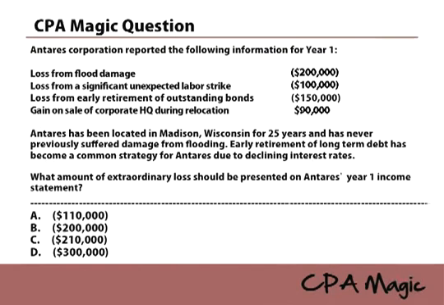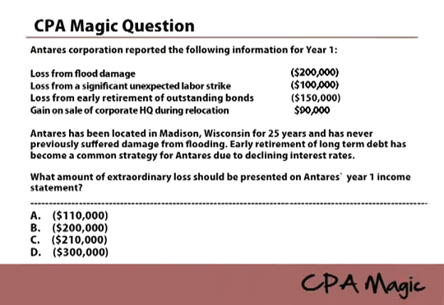Loss from a significant unexpected labor strike. Never. Strikes are never extraordinary. Get it through your head. No. Loss from early retirement of outstanding bonds. Now remember the rule of thumb on early extinguishment of long-term debt. Not extraordinary, but let's take a look at some supplemental information here. Early retirement of long-term debt has become a common strategy for Antares. So it's not unusual and infrequent. So absolutely not. That's not going to be extraordinary.